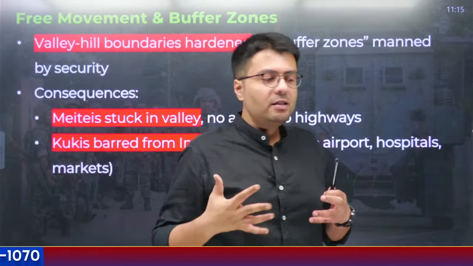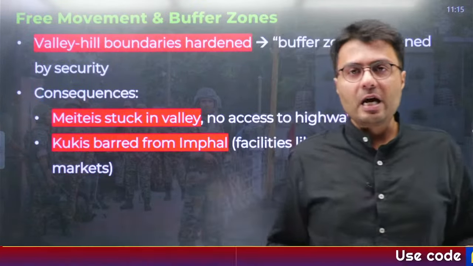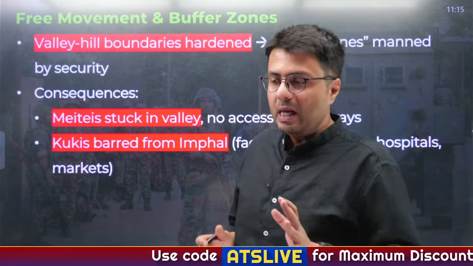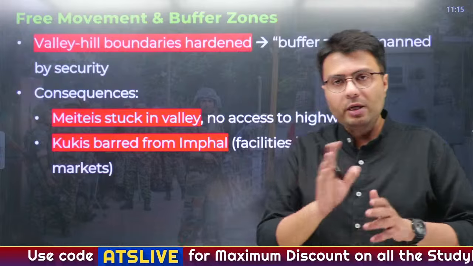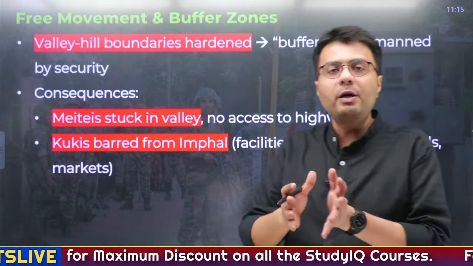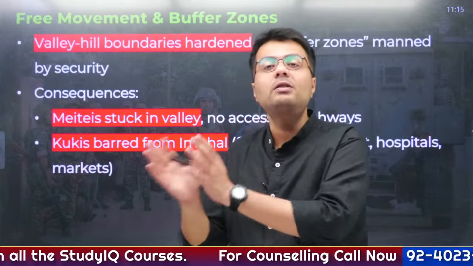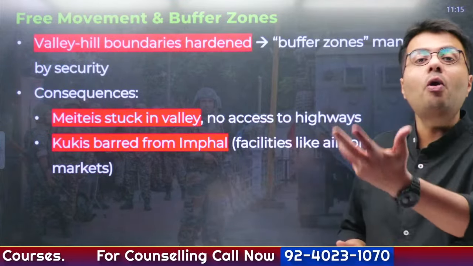Now, in India, there is freedom to move to any part of the country, which is covered under Article 19 of the Constitution. Whenever violence broke out in Manipur, free movement of people from one community into areas where people of another community live stopped happening.